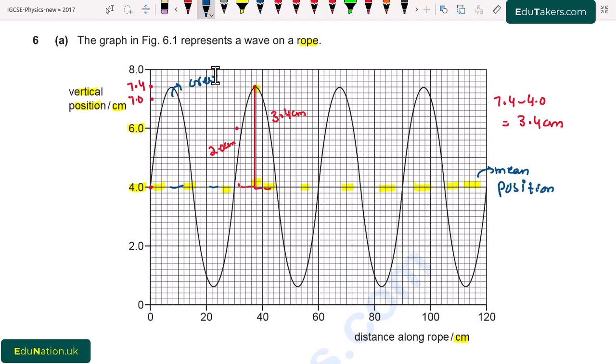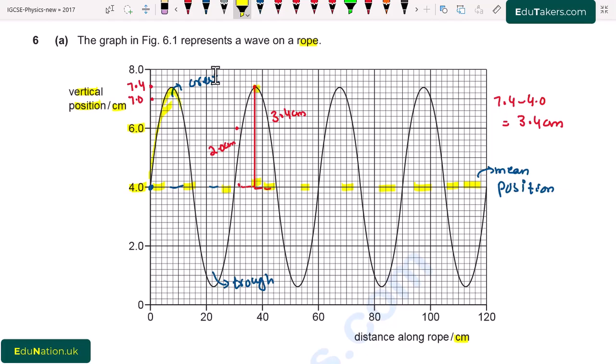The first crest starts from this point and it moves in this way, and from this point the second crest starts. So we have to measure this distance.